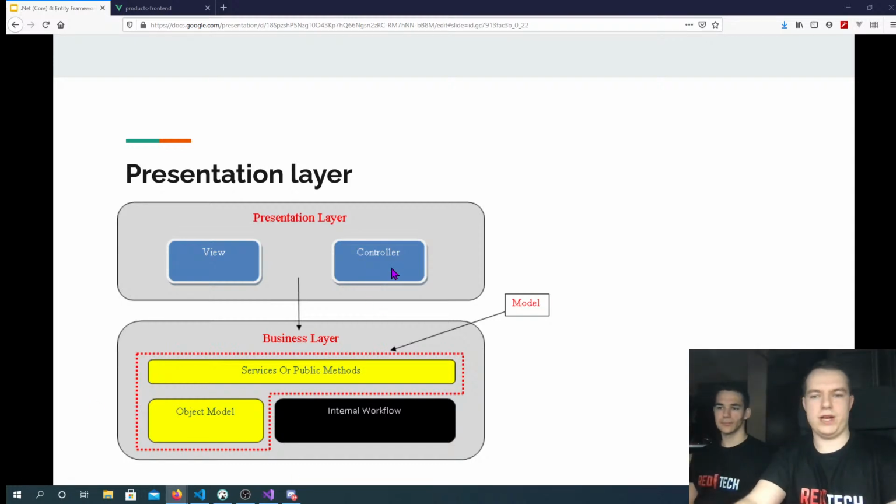When they get the request, they call the business layer, and the business layer returns some models. Those models, for example the ones we have about products and categories, are then returned to the presentation layer and mapped to views. Then those views are returned back to the client.